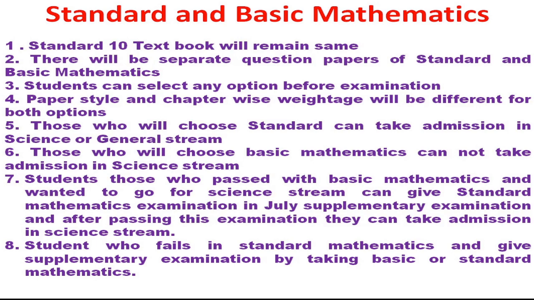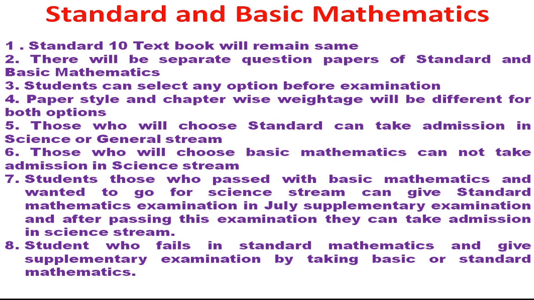Those who choose standard mathematics can take admission in the science stream or the general stream. Those students who take standard mathematics in the board examination will be able to get admission in science as well as general stream, meaning commerce or arts. There is nothing mentioned in the circular about diploma courses, but in my opinion diploma is a subject related to mathematics, so only those students who have obtained standard mathematics will be applicable for the diploma. This is my assumption.